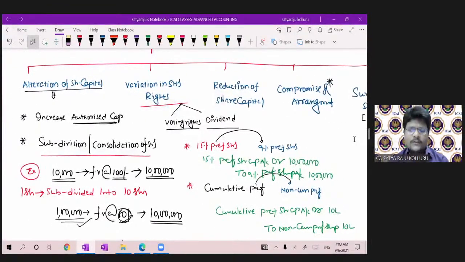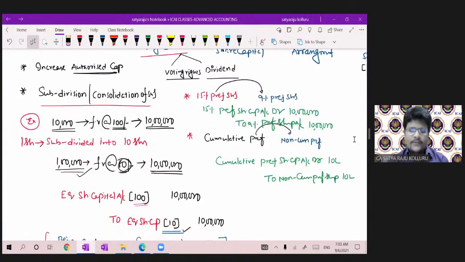Coming to alteration of share capital, an increase in authorized share capital falls under alteration of share capital, which is nothing but alteration of capital clause. For the purpose of accounting, we do not make any special accounting treatment, but under notes to accounts, you simply have to enhance the authorized share capital. Next, subdivision or consolidation of shares. Again, there is no change in the paid up capital. There is only a change in the face value and number of equity shares.